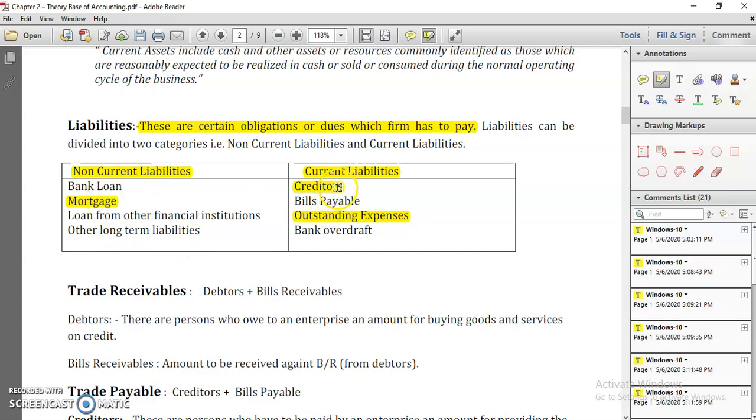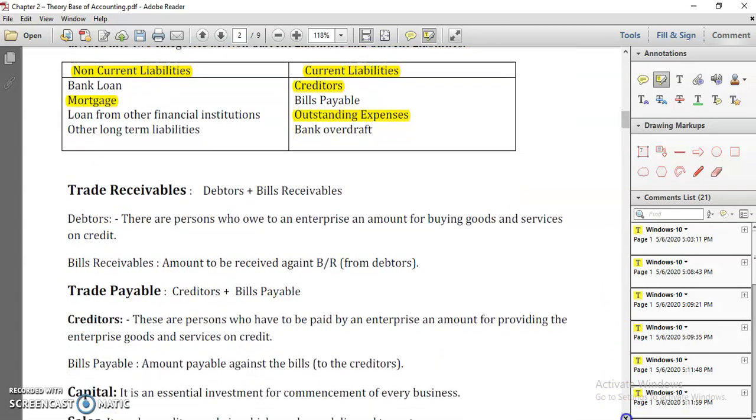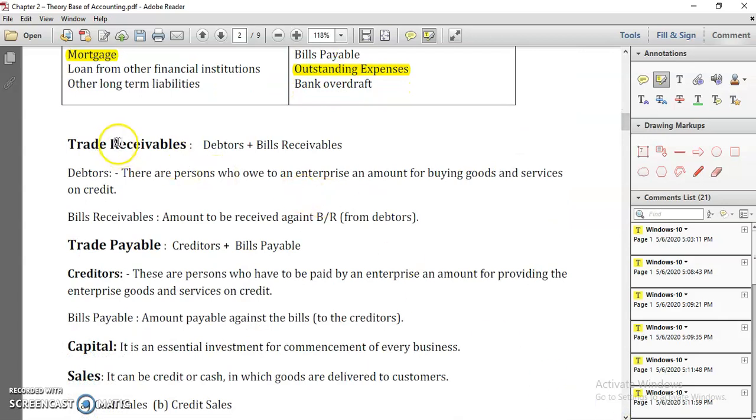Then creditors, bills payable, outstanding expenses, bank overdraft. Let's understand each and every kind of current liabilities now. One word is trade receivable, one is bills receivable. Once we add debtors plus bills receivable, it becomes trade receivables. Trade means business, receivables means your dues. Debtors, I told you, are those customers to whom you sell goods on credit. Those customers become your debtors.